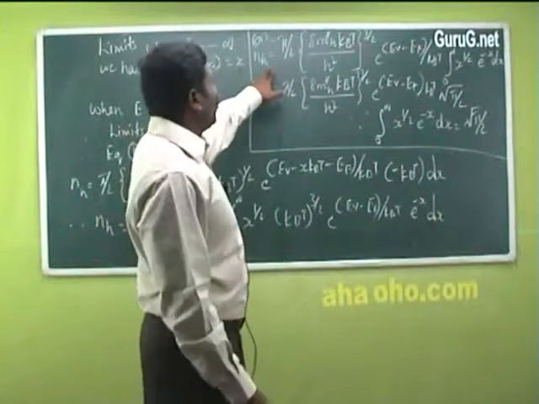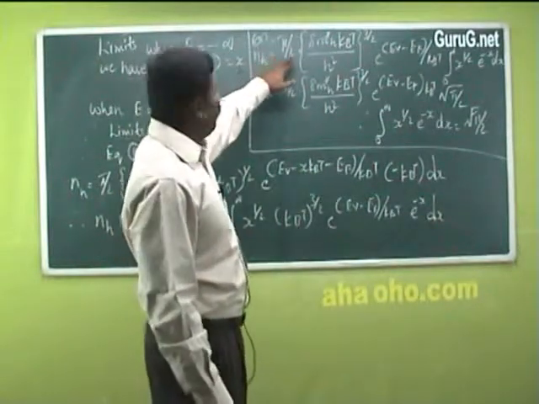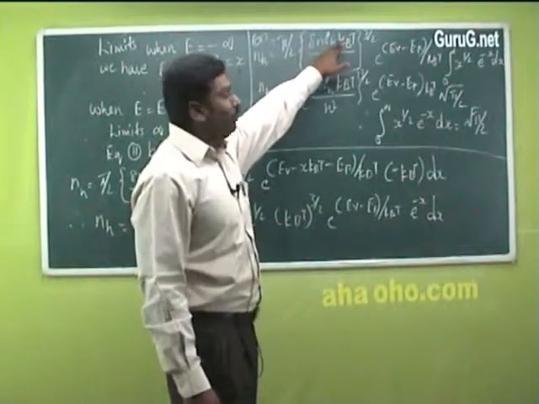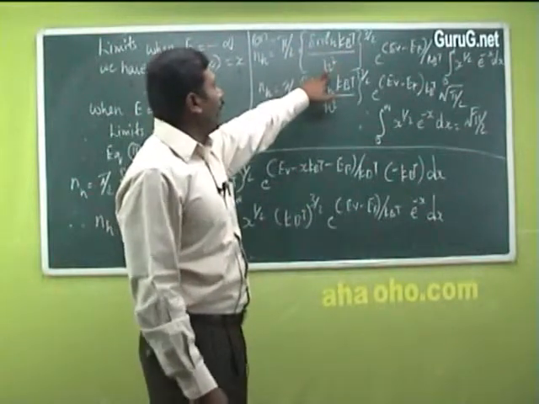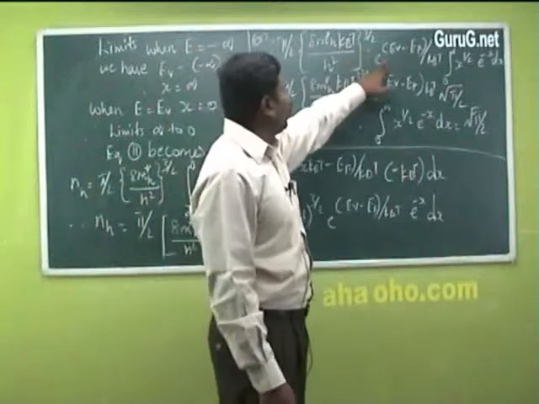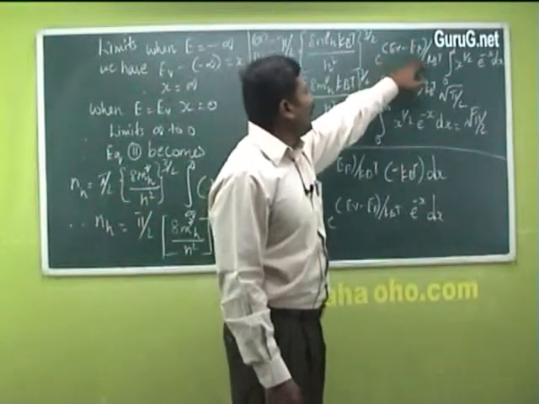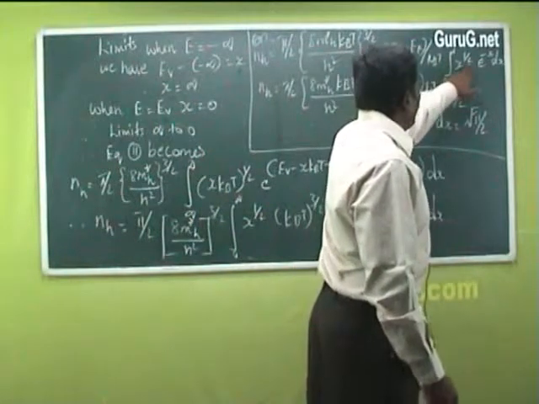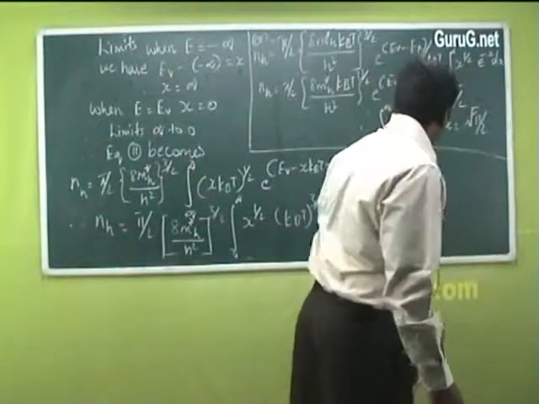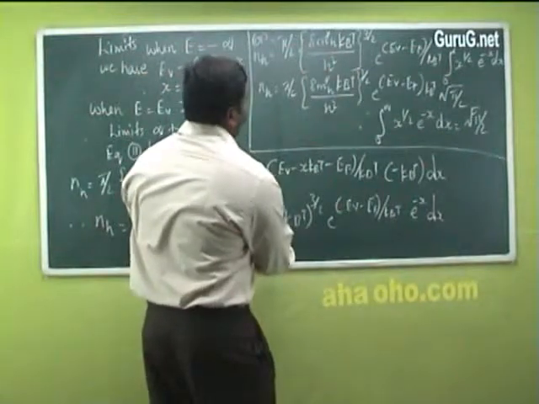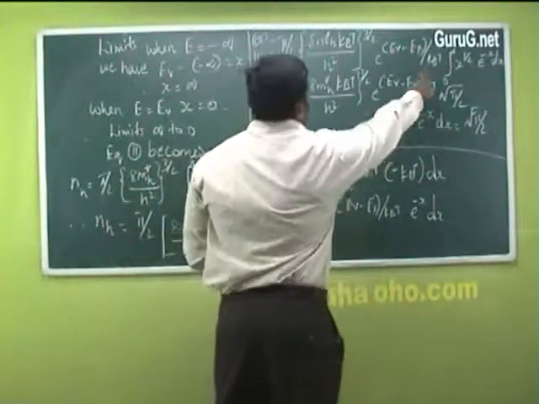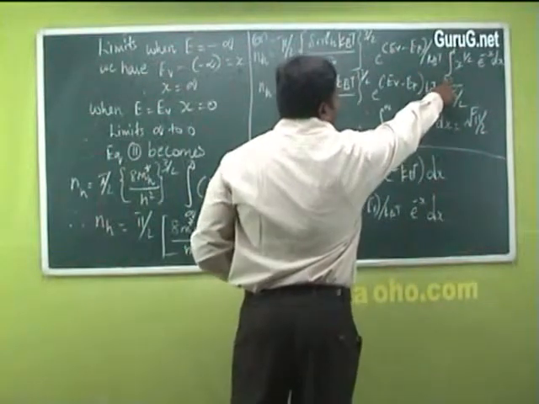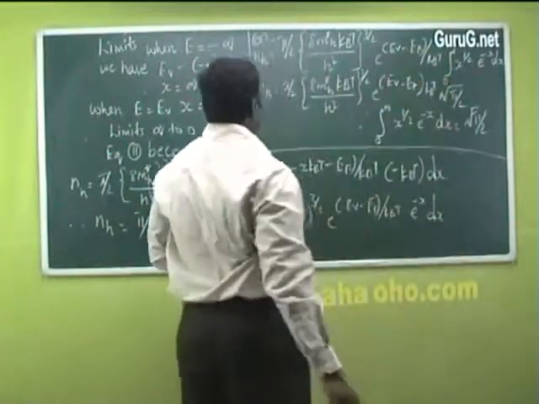So the density of holes can be written as pi by 2 into (8 m star h kBT divided by h square) whole power 3 by 2 into e power (EV minus EF) divided by kBT, integral 0 to infinity of x power 1 by 2 e power minus x into dx. If you see in this equation, I have both the x terms on one side and I am integrating the x term between the limits 0 to infinity.